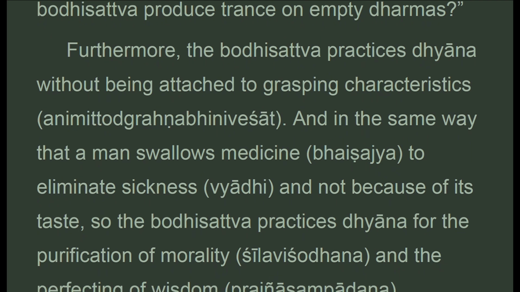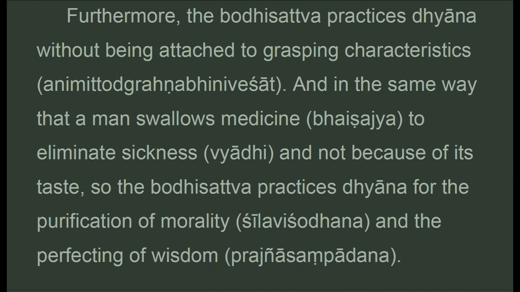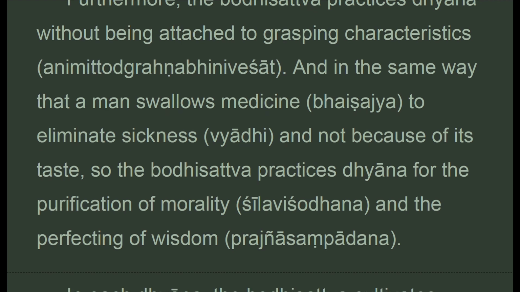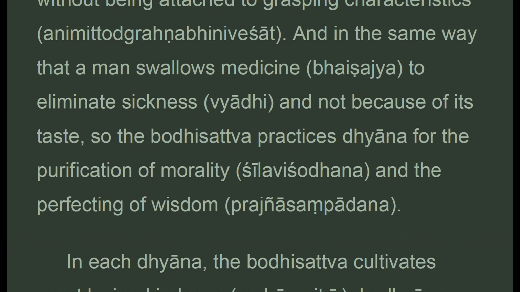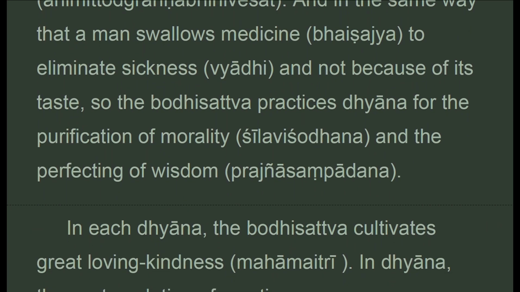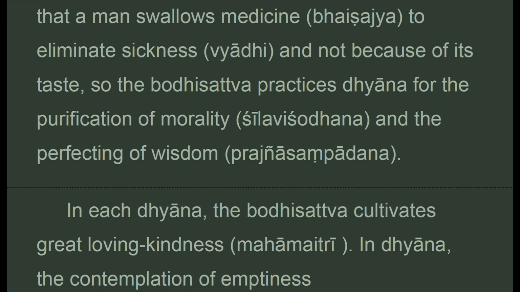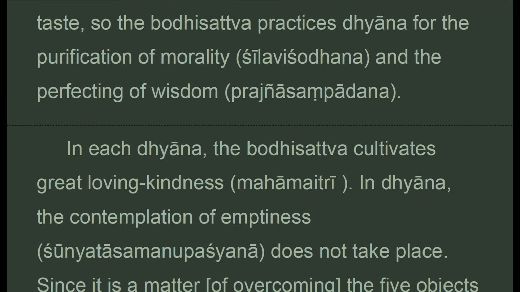Furthermore, the bodhisattva practices dhyana without being attached to grasping characteristics. And in the same way that a man swallows medicine to eliminate sickness and not because of its taste, so the bodhisattva practices dhyana for the purification of morality and the perfecting of wisdom. In each dhyana, the bodhisattva cultivates great loving kindness.